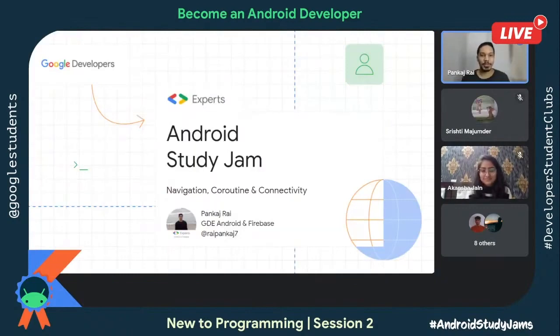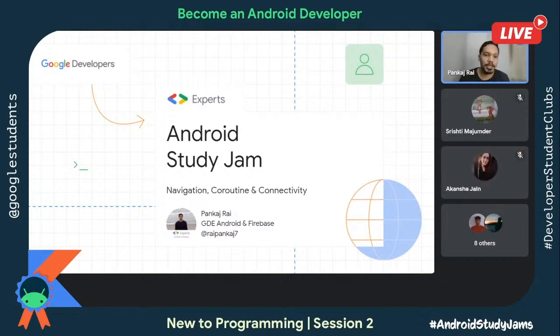Okay, so hey everyone, I'm Pankaj Rai. I'm GDE for Android and Firebase. And in today's session, I'm going to cover navigation, coroutines, and connectivity. These are a few of the basic important things when you create Android applications. So if you are new to app development or an experienced app developer, for both of you, these three components are very important.